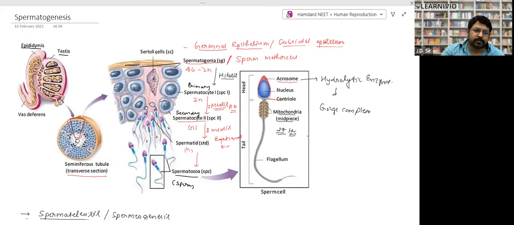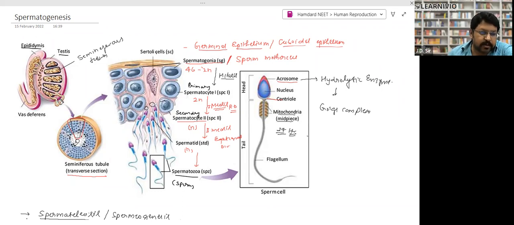Next, spermatogenesis. I have already told you that every heading is important here. You'll get questions like which of the following is diploid, which of the following is haploid, right? That kind of question you will get. Again, testis. Inside the testis, the seminiferous tubules, right? So let me write it down. This is the transverse section of seminiferous tubules.